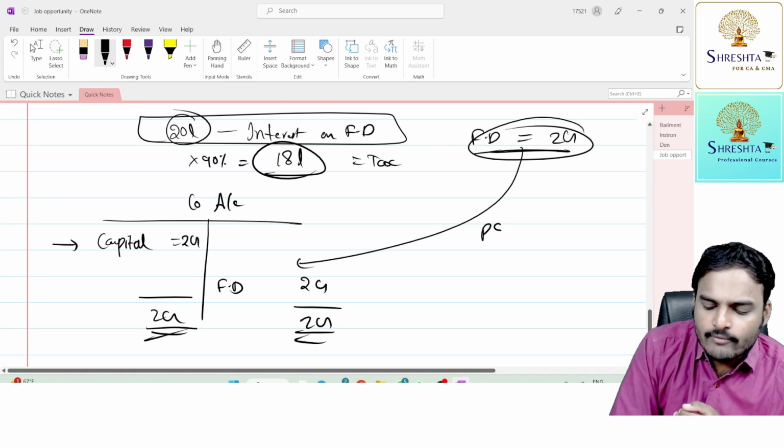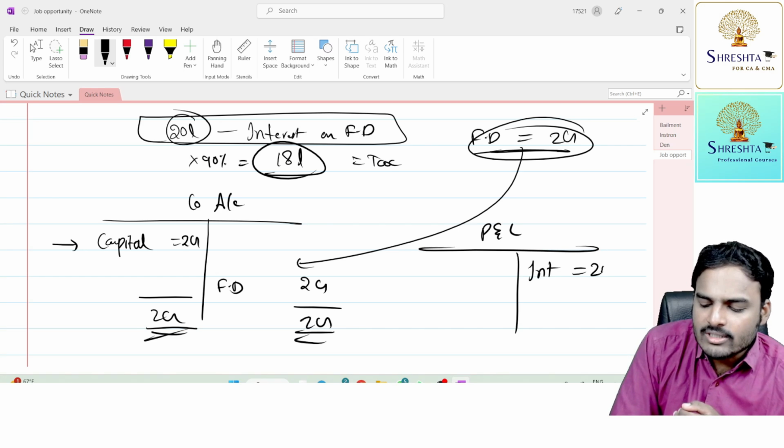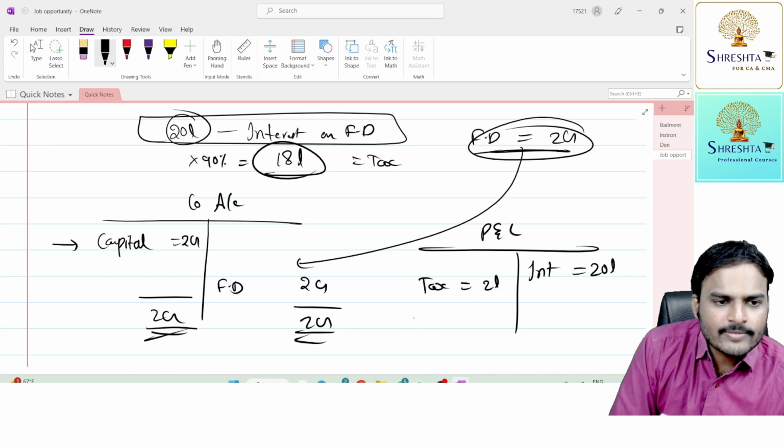Now, if you look into the profit and loss account of the company, yes, the company is getting an income, interest income. How much? 20 lakhs. Tax, how much? Just 2 lakhs, 10%, no? Now, how much is the net profit? 18 lakhs.